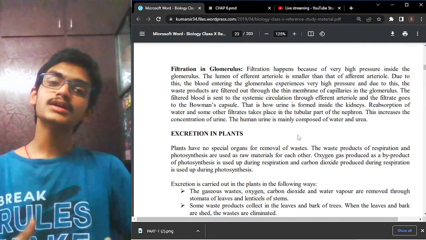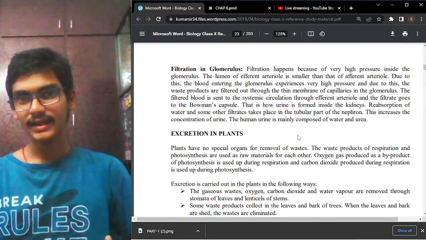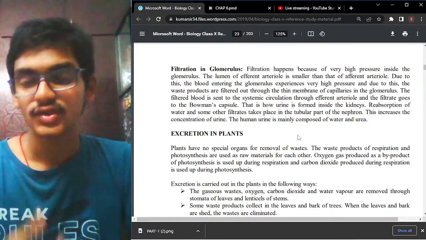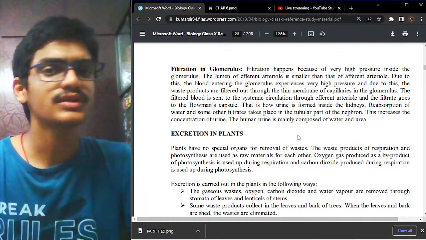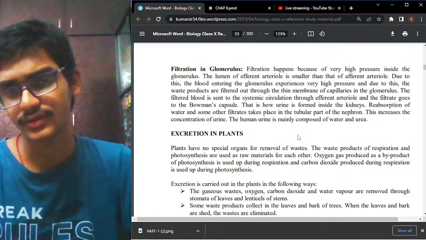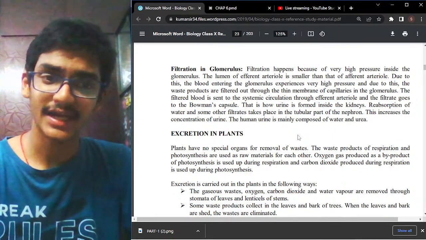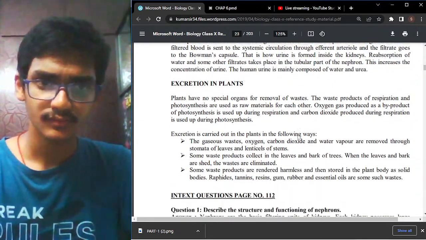So how can we know the amount of urine that is being regulated? It depends upon how much water we are drinking. The more water we drink, the more urine is generated. The amount of water that is present in the body also decides how much urine will be formed.